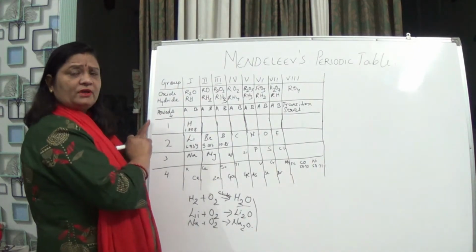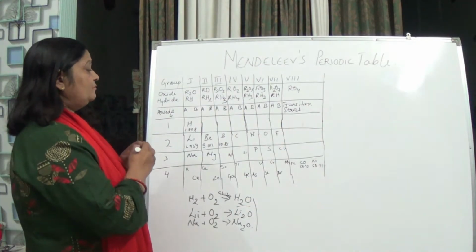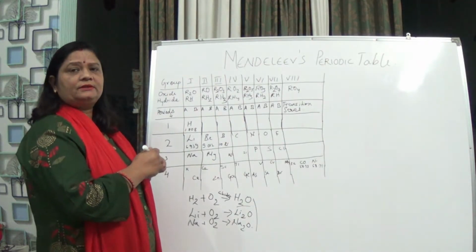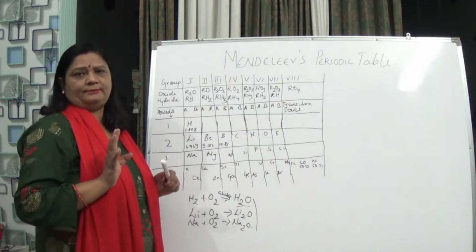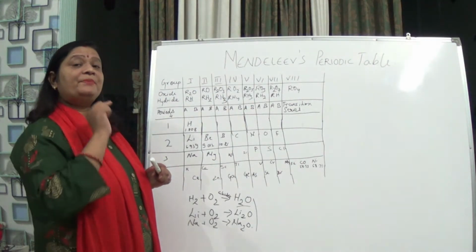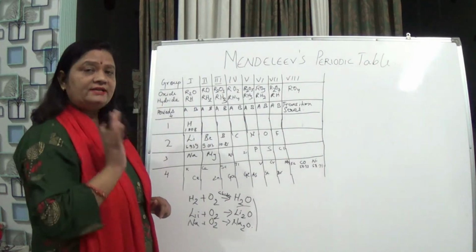Okay, now second thing what Mendeleev has done was that he had left gaps for some elements which were not discovered at that time. But yes, he predicted that those elements will be discovered later on.